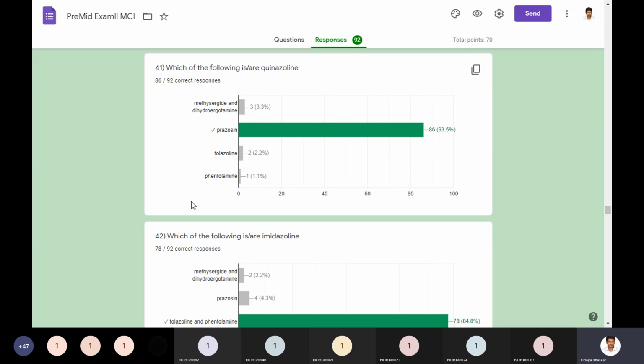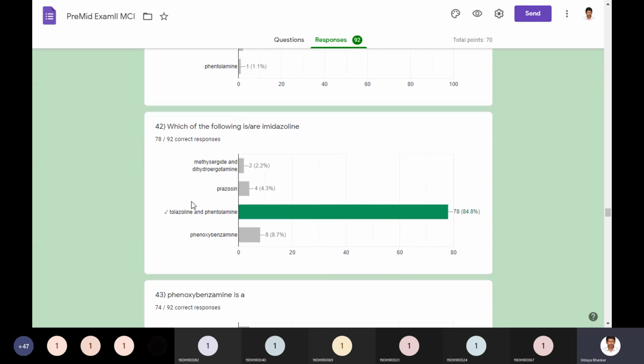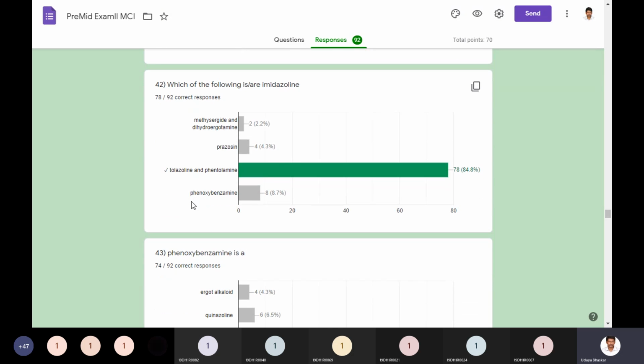And which of the following are quinazolines? The subcategories under the classification are given. If they are mentioning some ring, a heterocyclic ring type, you need to remember those ring types, and you should know the structure of quinazolines, in order to remember the actual structure of the drugs under that classification. Prazosin comes under quinazolines. The imidazoline ring is present in tolazoline and phentolamine. Which of the following are imidazolines?